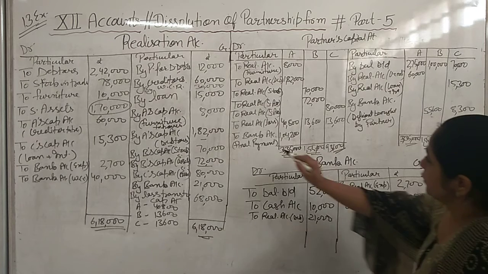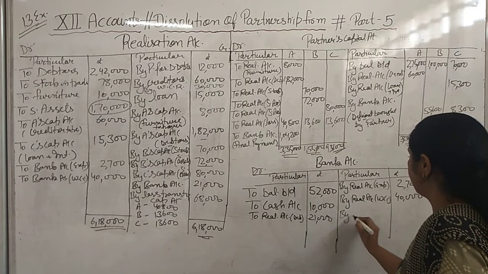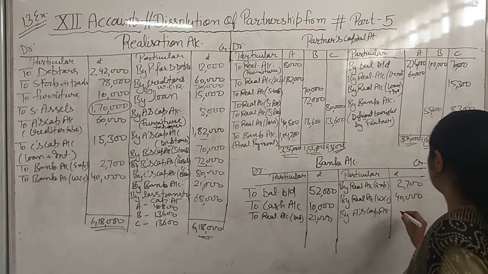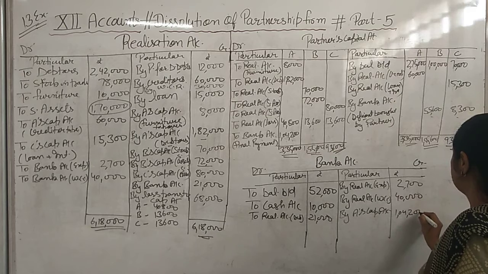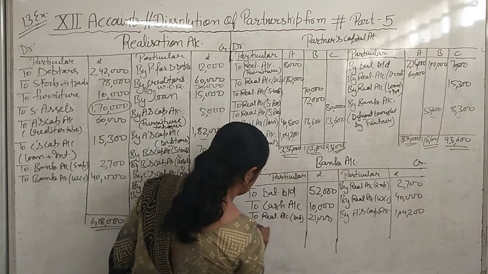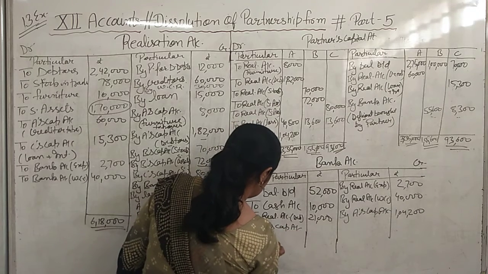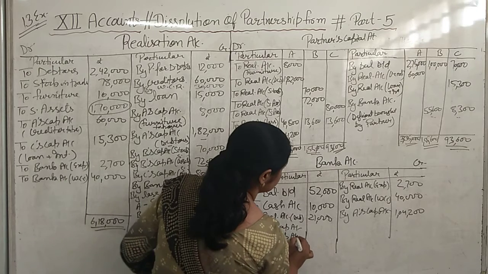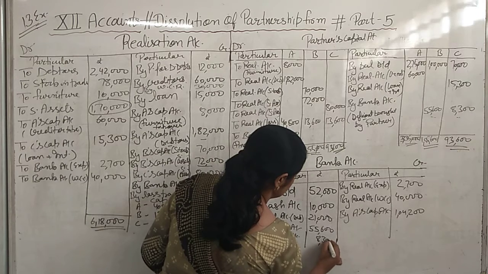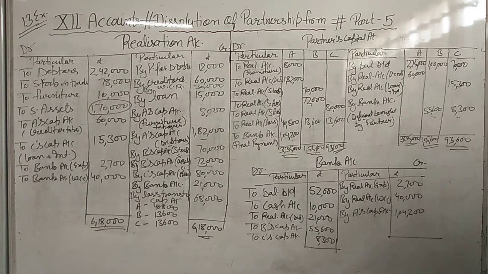Okay. In partners capital account debit side we have written bank account. Then we will write credit side of bank account by A's capital account 1,04,200. Here we have written credit side, so we will write in the debit side to B's capital account and to C's capital account. Amount is 55,600 and 8,300. Then after that, total of both sides should be equal.